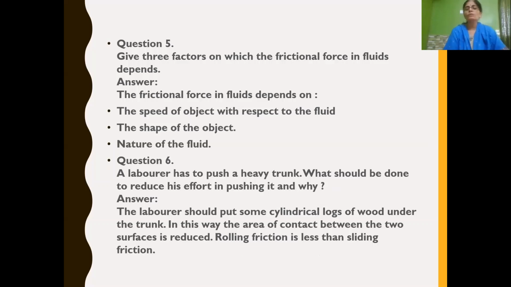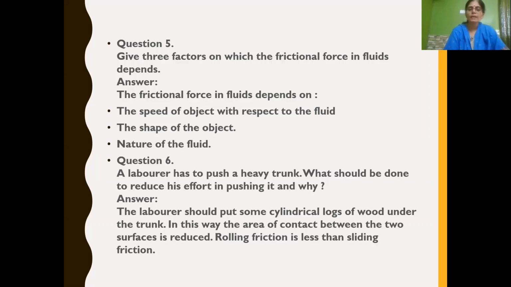The frictional force in fluids depends on the speed of the object with respect to the fluid, the shape of the object, and the nature of the fluid. So speed, shape, as well as nature of the fluid. Simple, three factors on which frictional force in fluid depends. It depends upon the speed of the object. It depends upon the shape of the object. It depends upon the nature of the fluid.